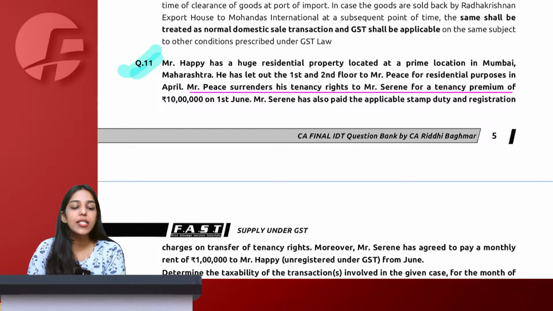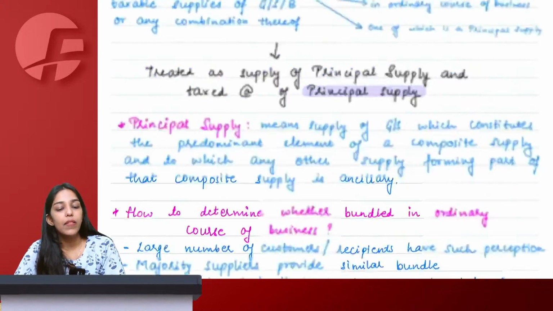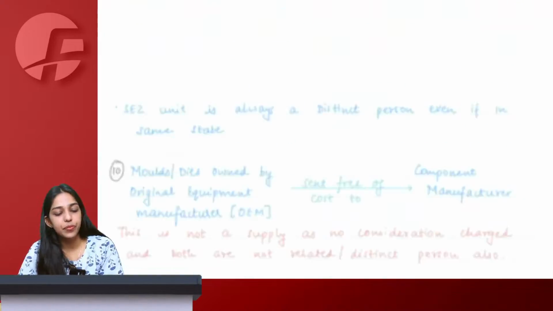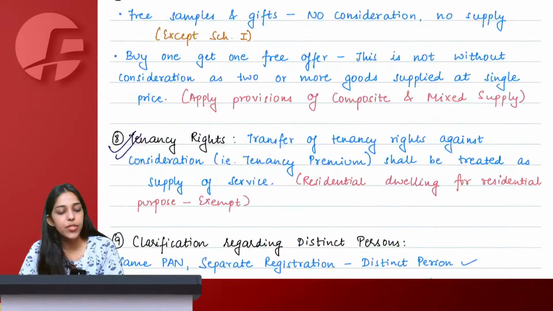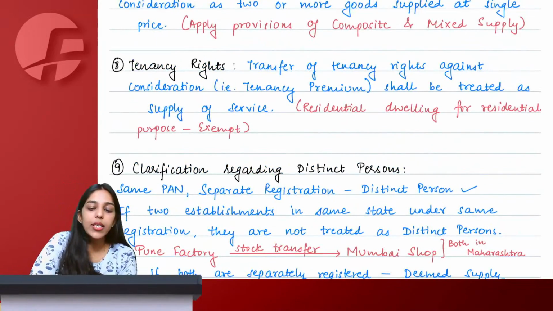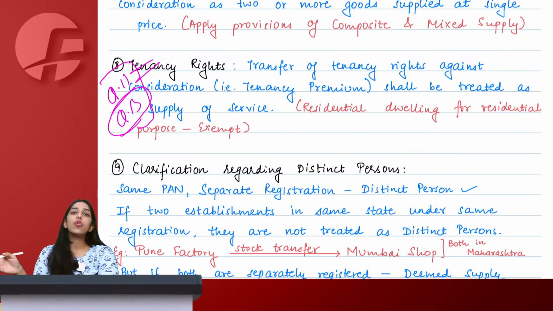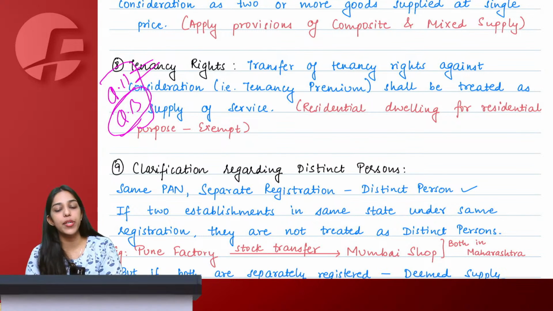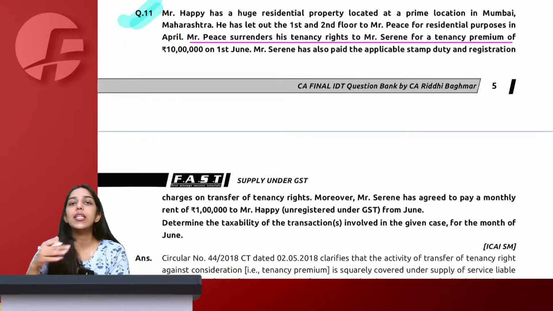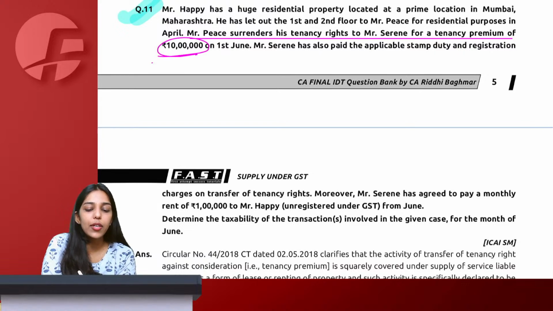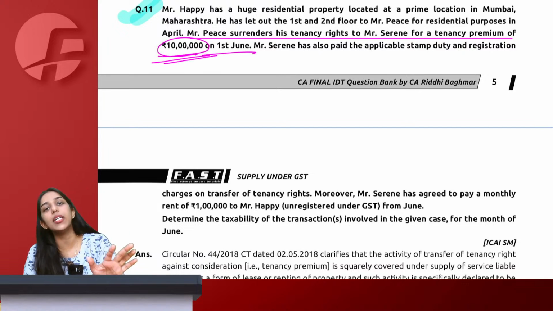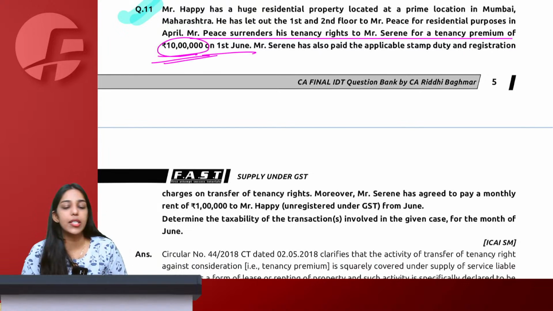We have particularly seen that clarification, where I will tell you. See here, tenancy rights. You can simply give reference of question 11 from question bank, that whenever you refer the tenancy rights points, you can just straight away go to question 11 and solve a particular question. So Mr. Peace has surrendered tenancy rights for a premium of 10 lakh rupees on 1st June. It is going to be considered as supply of service taxable under GST.